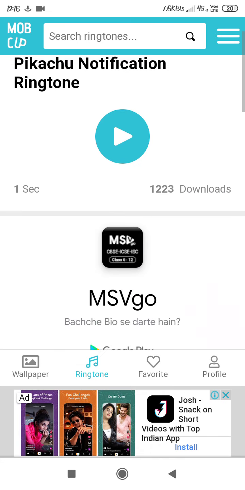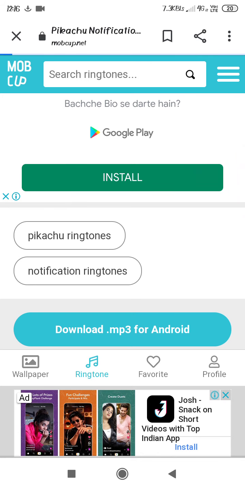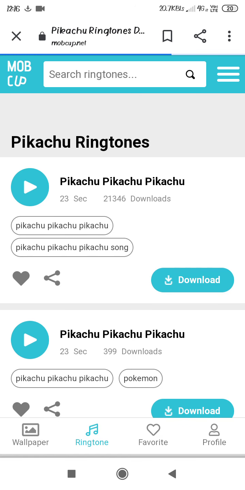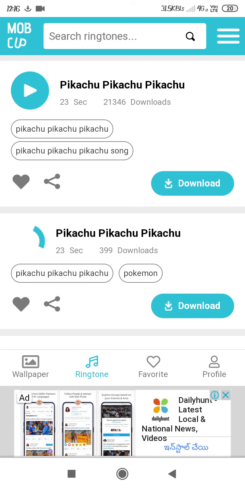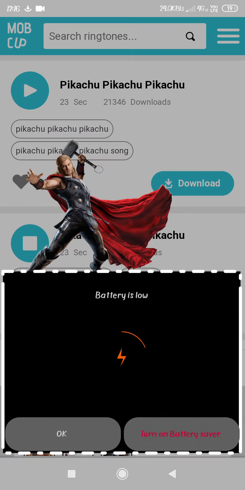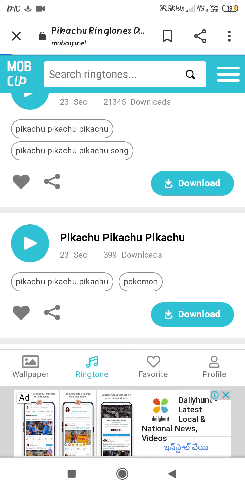Here you can see they give Pikachu ringtone notification tone. Press Pikachu ringtone. Again it will open up and show the top songs. This one I will listen. Pikachu. I like this one. I'll download.